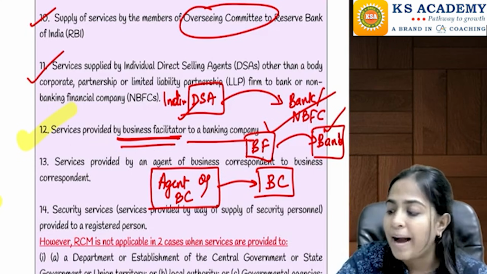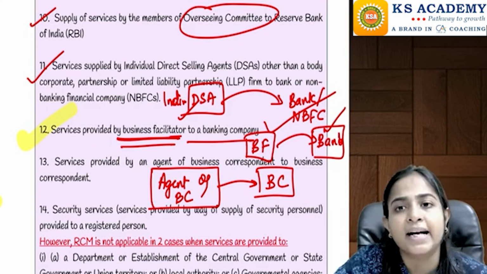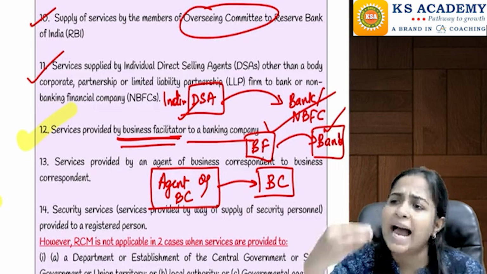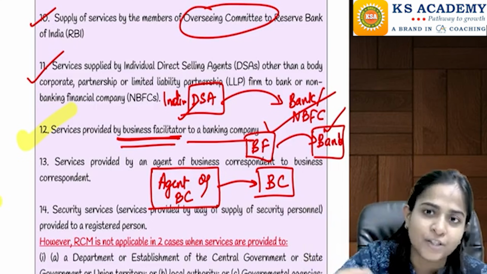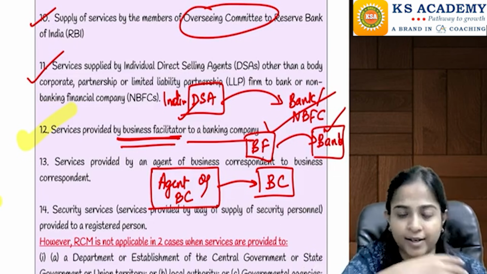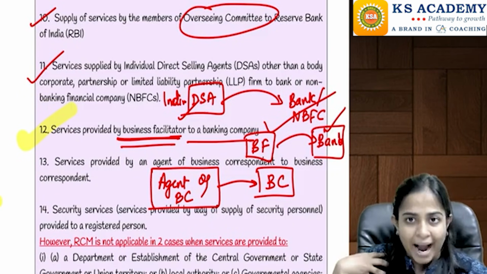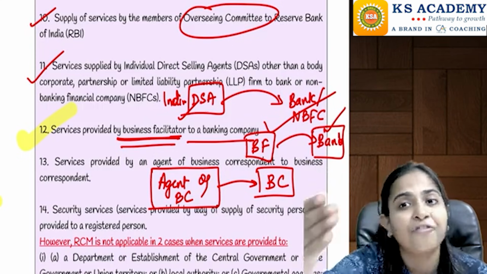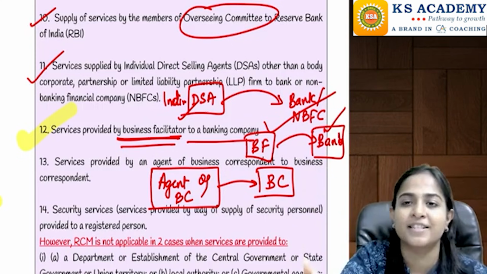So what does the bank do initially? In some areas, it will appoint business correspondents. These business correspondents act like the bank only. They take deposits from the public, etc., in the name of this particular bank. So now the bank is appointing a business correspondent. The business correspondent will further appoint agents of the business correspondent.